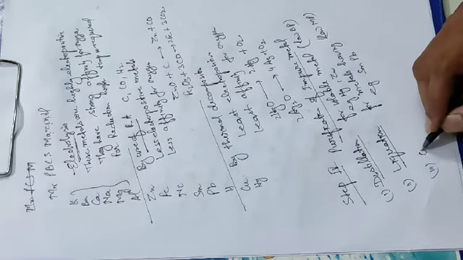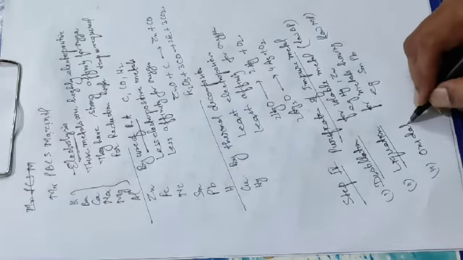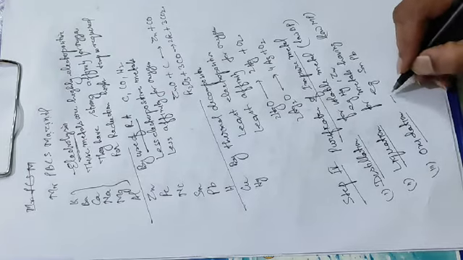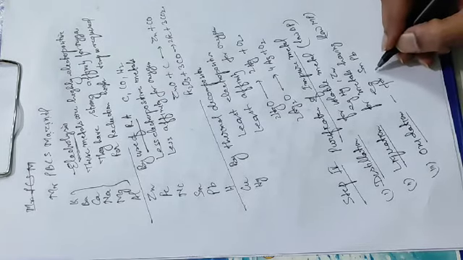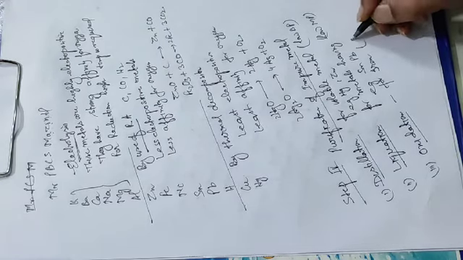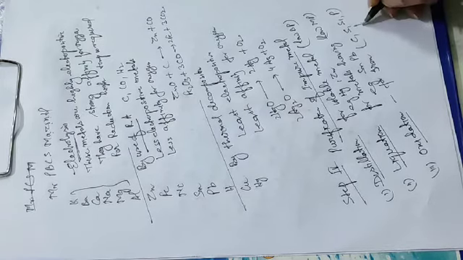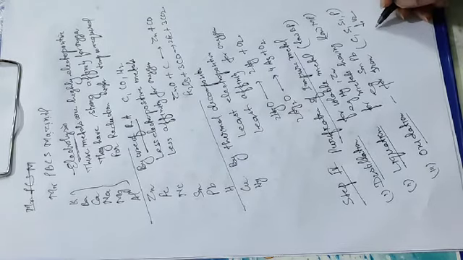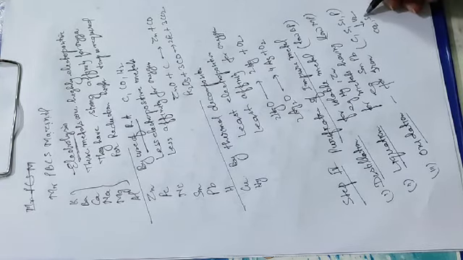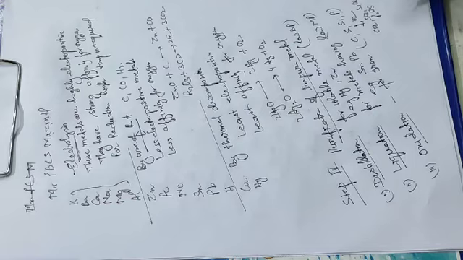Third one is oxidation. This oxidation method is used for iron. This iron contains impurities: carbon, sulfur, silicon, phosphorus. These impurities are oxidized, meaning they will form carbon dioxide, sulfur dioxide, silicon dioxide, phosphorus pentoxide. So these impurities come in the form of oxides, and they will be removed in the form of gas.